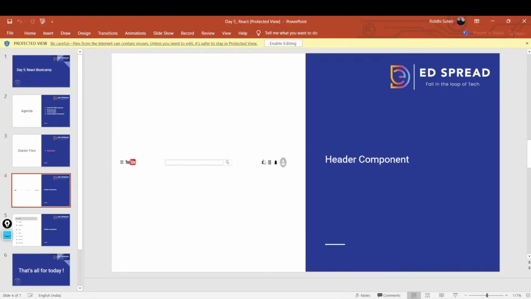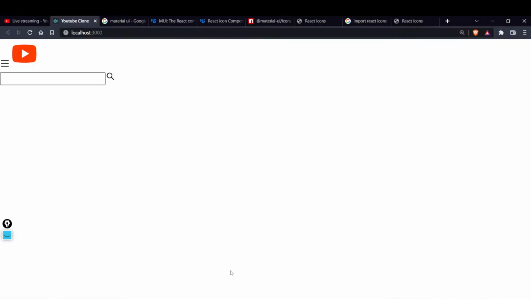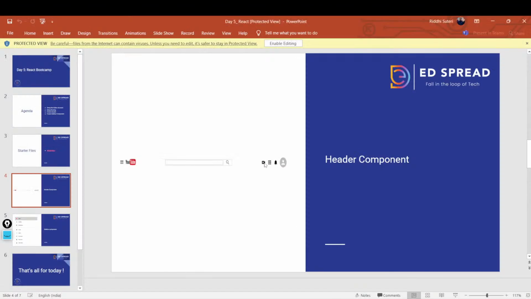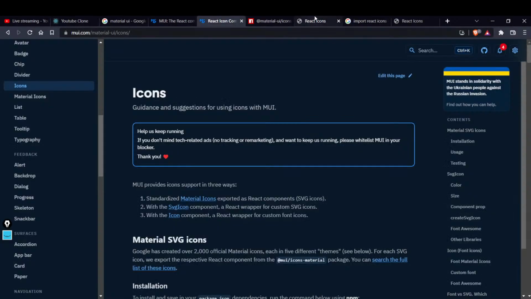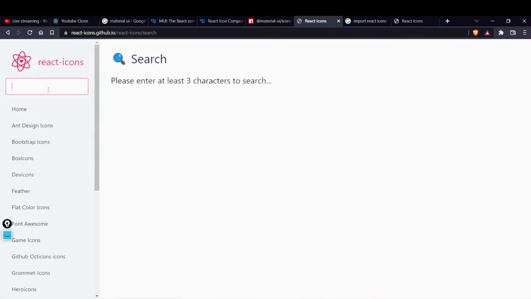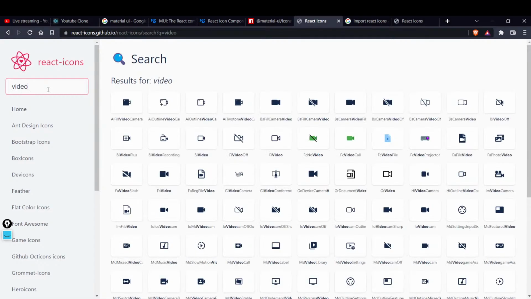Now what is the next part? In the right section, we want 2-3 icons, right? Let's skip this menu one, because I don't think it is there in the latest version. We have to get a video icon, then a bell icon, then an avatar icon, right? So let's quickly search for it. I will search for video. Yeah, video. Let's give this.